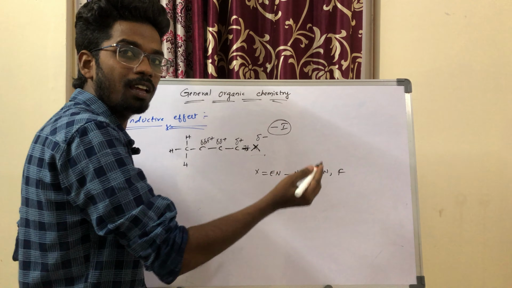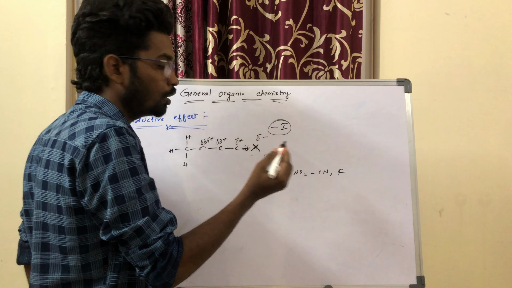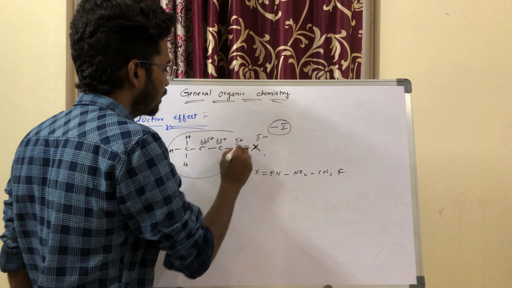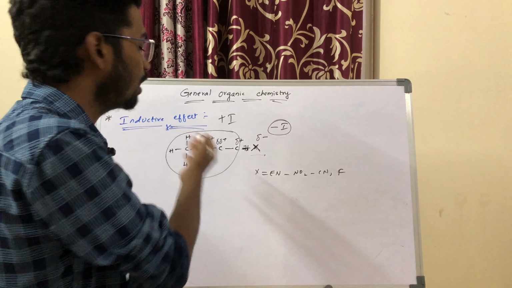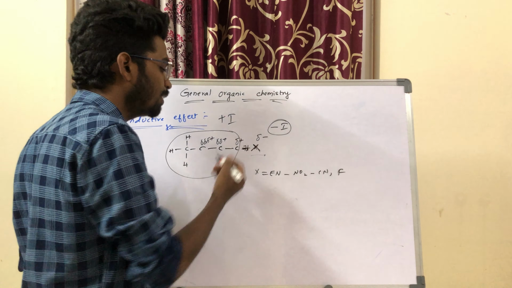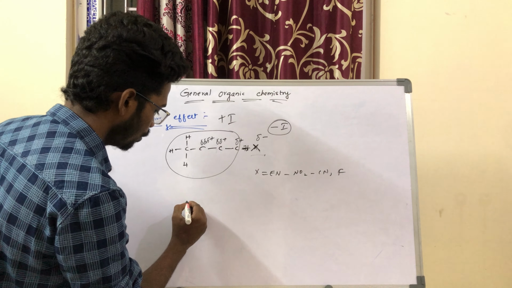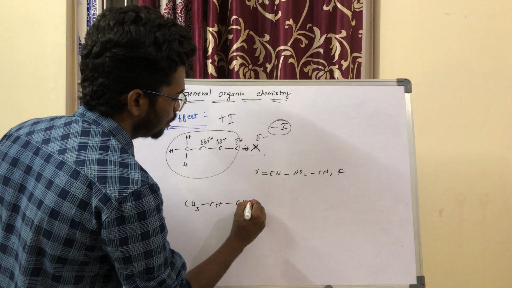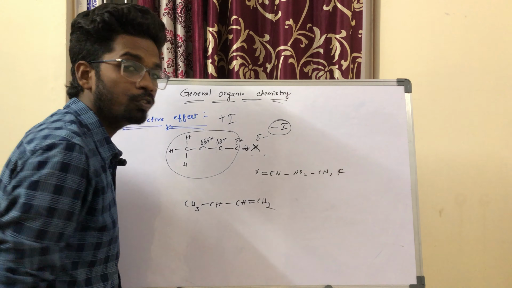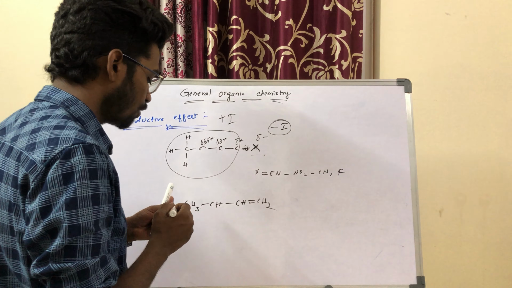When it donates the electrons, these come under the plus I effect. This is minus I and plus I effect. This is called the inductive effect, my dear friends. Very simple. I will give one more example to you: CH3, CH, and CH double bond CH2. Which one is minus I effect? Which one is plus I effect, my dear friends?